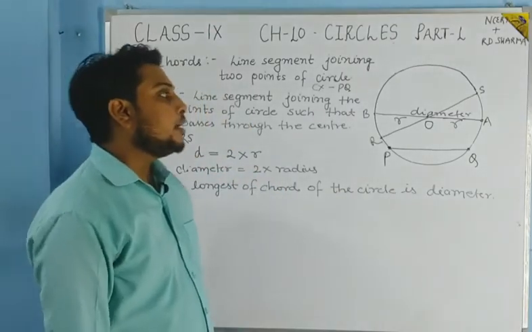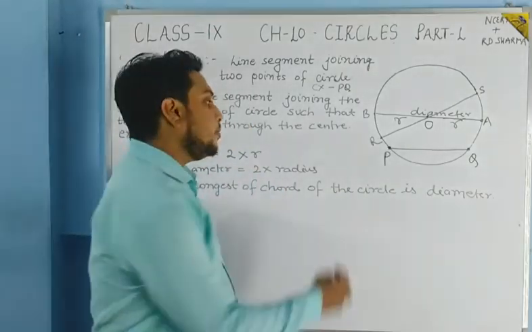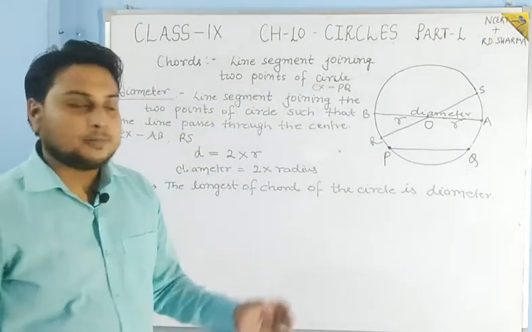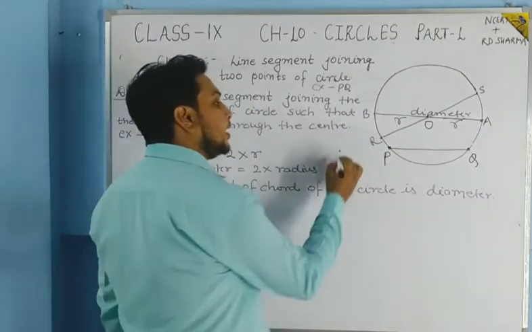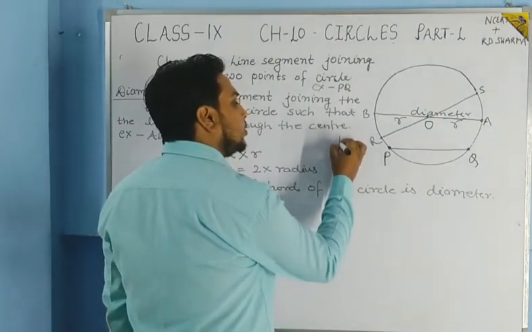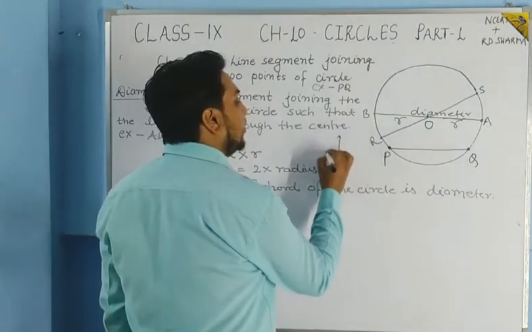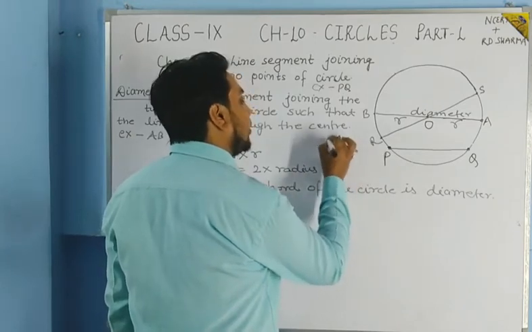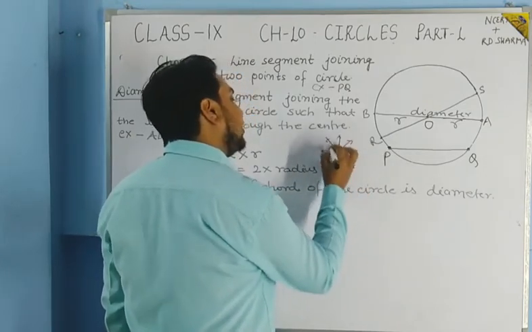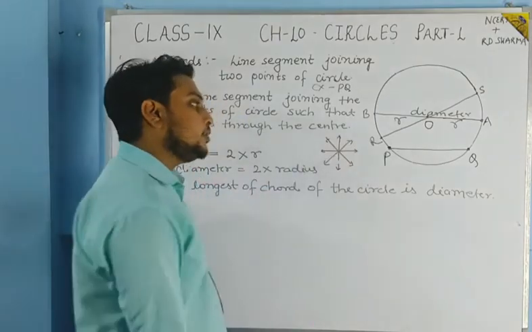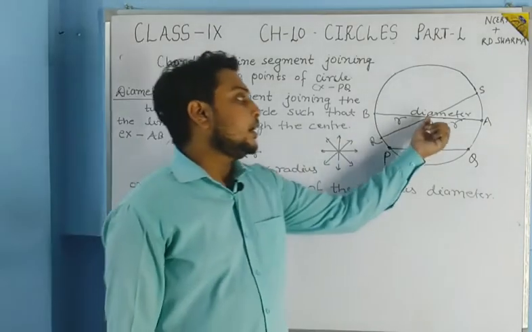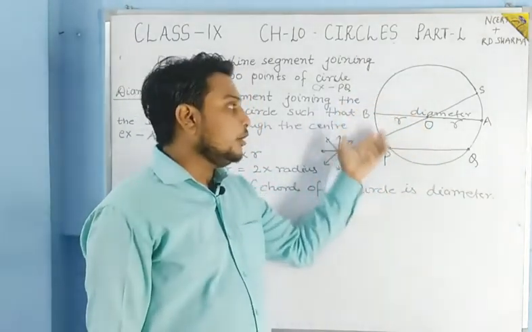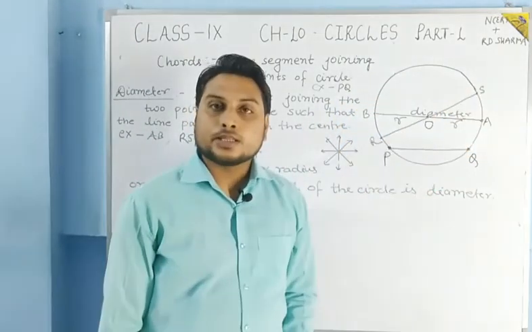So students, we have studied that from a point, in chapter 5 (which is now removed), infinitely many lines can pass through a single point. So here the center is also a point, and so from the center infinitely many line segments can pass through.